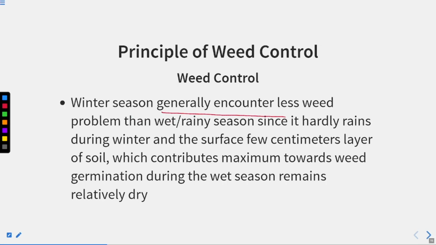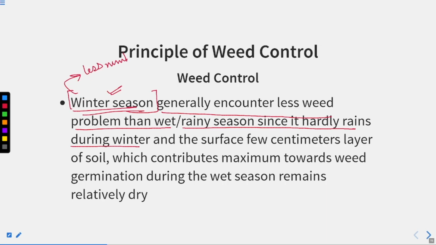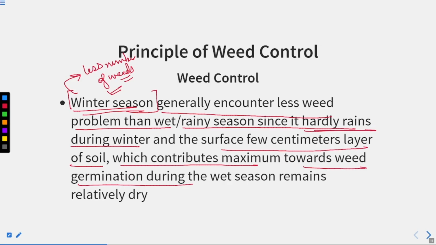Winter season generally encounters less weed problem than wet rainy seasons, and it hardly rains during winter, right? So in winter season we see less number of weeds. Why? Because there is hardly rain in winter, and rain is very, very important for the growth of the weeds, right? The surface few centimeters layer of soil, which contributes maximum towards weed germination during the wet season, remains relatively dry.